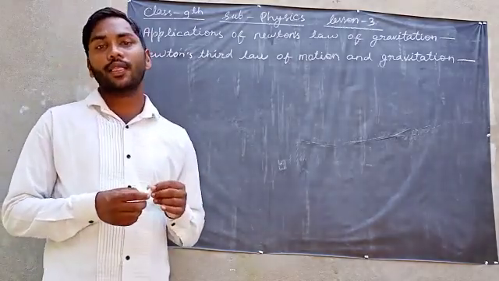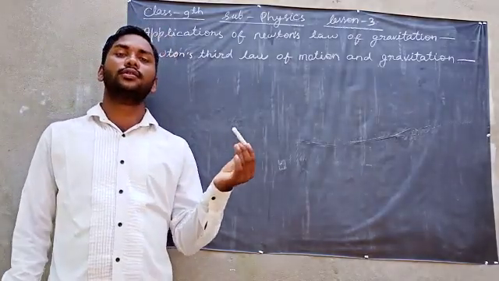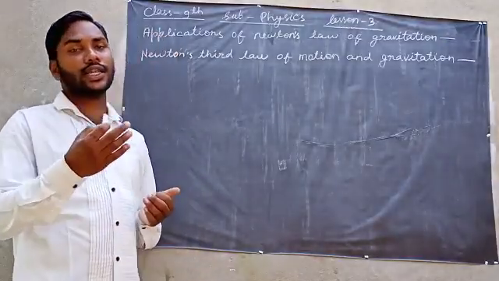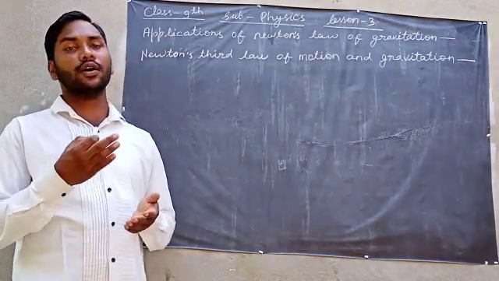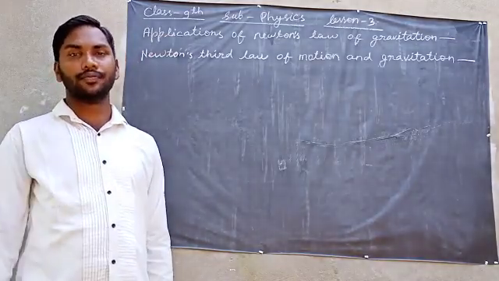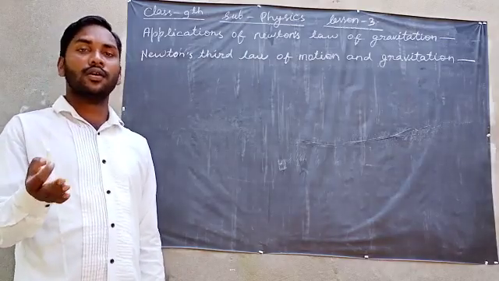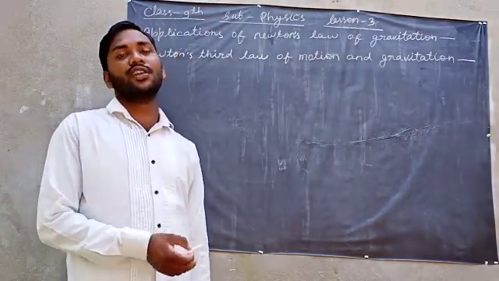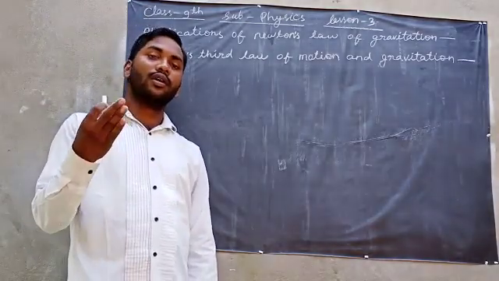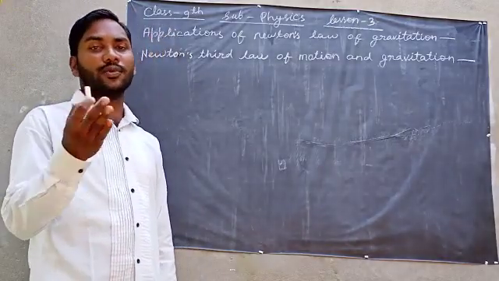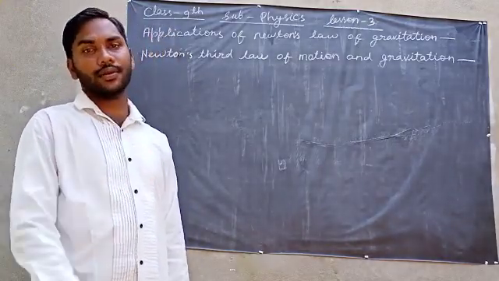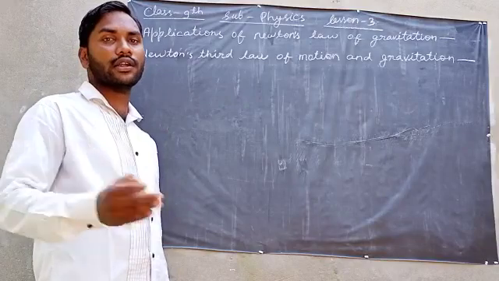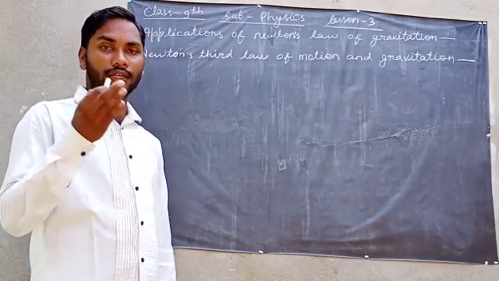For example, suppose a fruit falls from a tree and the fruit is attracted toward the earth due to the earth's gravitational force. In reaction, the fruit also attracts the earth with its gravitational force, but the earth cannot be attracted toward the fruit. Why? So, to determine why the fruit cannot attract the earth, we will find out.